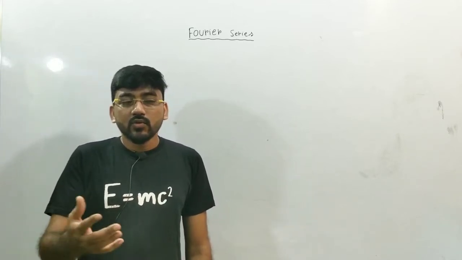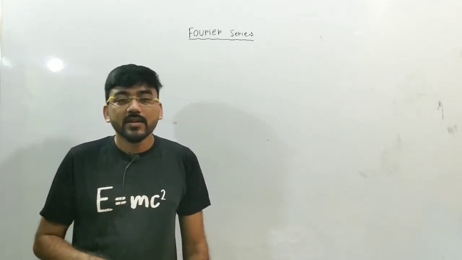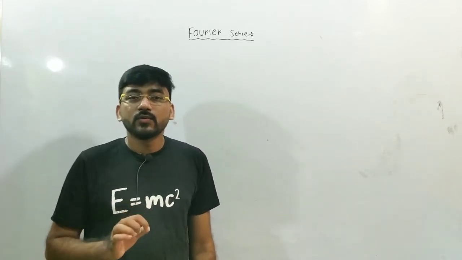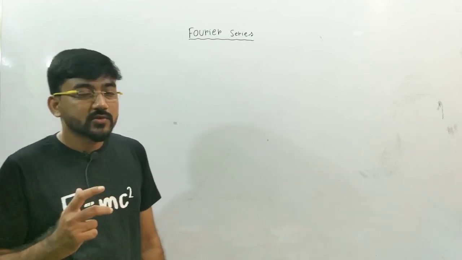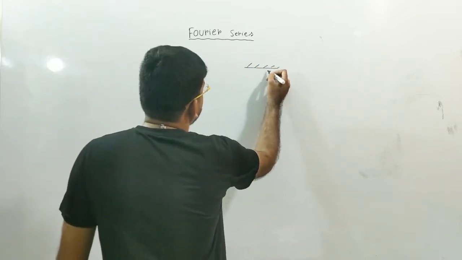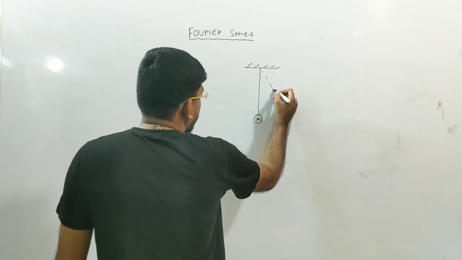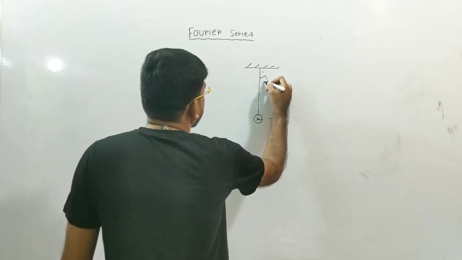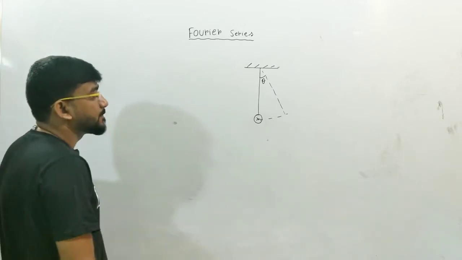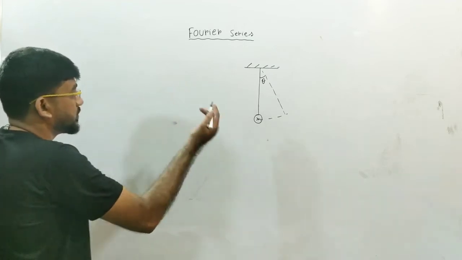In matter there are atoms, and the atoms vibrate about their mean position. So everywhere you can see this vibration, and I can give you the differential equation corresponding to a simple pendulum. Suppose there is a simple pendulum hanging vertically, and its angular position or amplitude is theta. Then a differential equation can be set for this mass small m. Let me give you the differential equation directly, because you know this kind of thing and we don't need to prove it here.